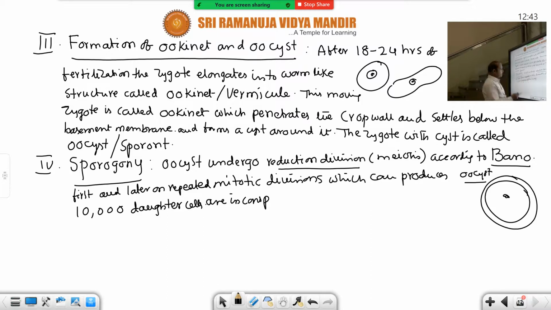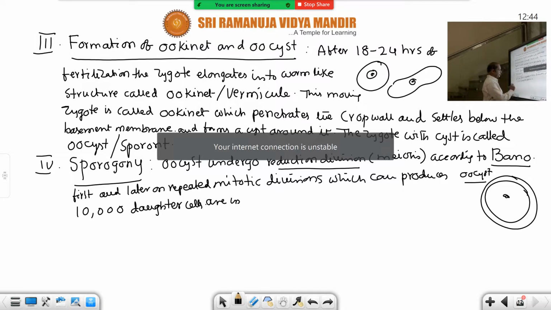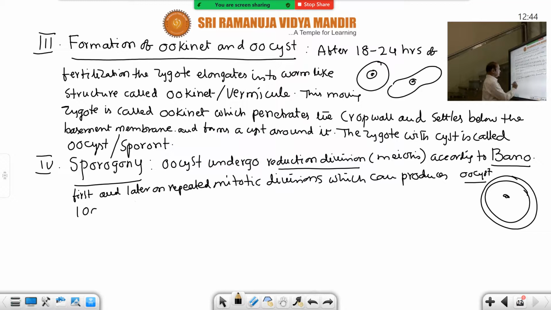Not 10,000 actually, first 1,000. Later on, sporoblasts develop into 10,000. Let us see this here. 1,000 daughter cells called sporoblasts.